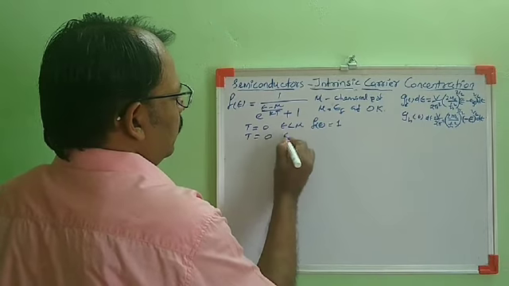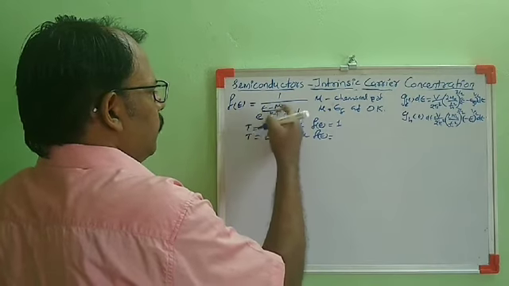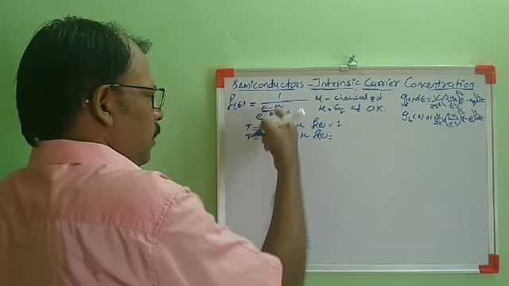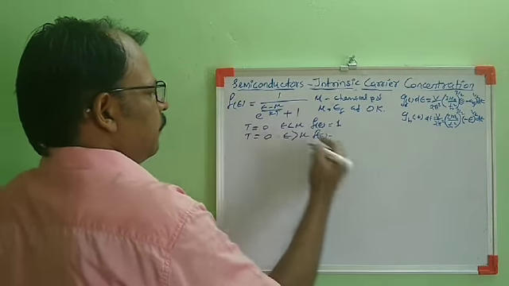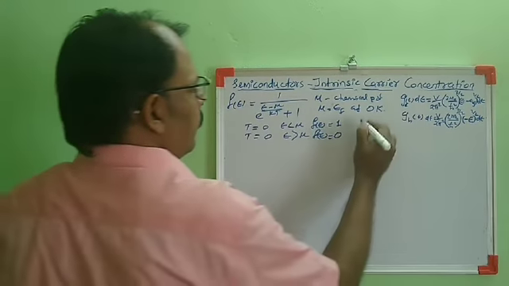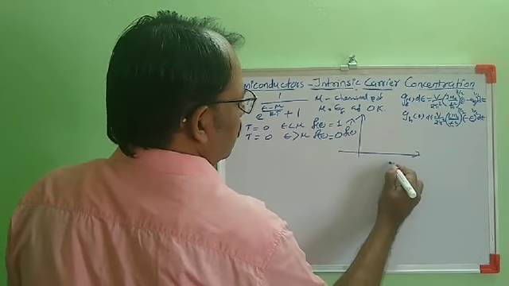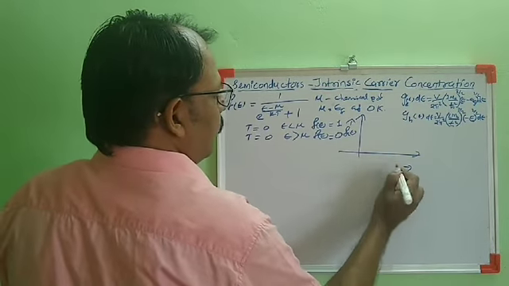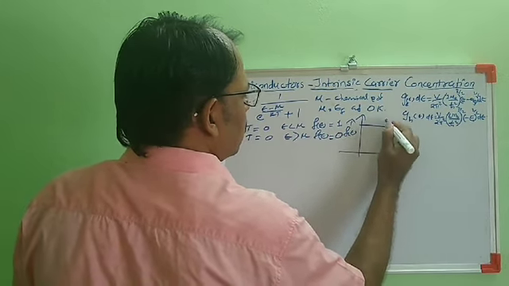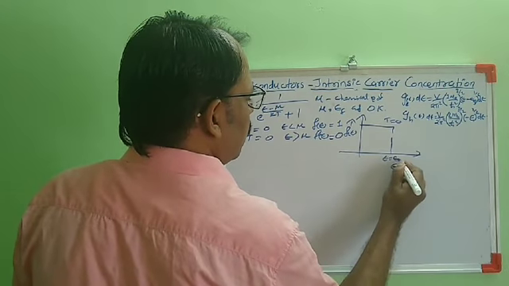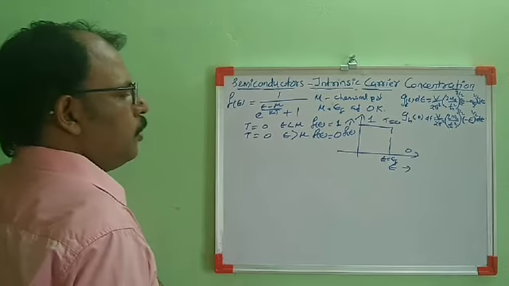When T equal to 0, E greater than mu, then f of E will be E greater than mu. This is a positive quantity, so for T equal to 0, it will be e raised to infinity. That term becomes infinite, then 1 by infinity will be 0. When we draw the variation of the Fermi-Dirac distribution function, f of E versus E graph, for T equal to 0, this is the graph for T equal to 0, with energy E equal to EF. Below E equal to EF, the occupancy is 1, and above E equal to EF, the occupancy is 0.